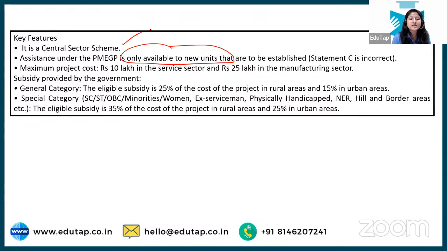Okay. And the rest of that, it is a central sector scheme. Okay, and there is a subsidy that will be given. So for the general category, that is 25% of the project cost in rural areas and 15% in urban areas. But for the special categories, okay, so here you have all the examples of special categories, the subsidy is 35% in rural and 25% in urban areas. Okay, so I hope that's fine.